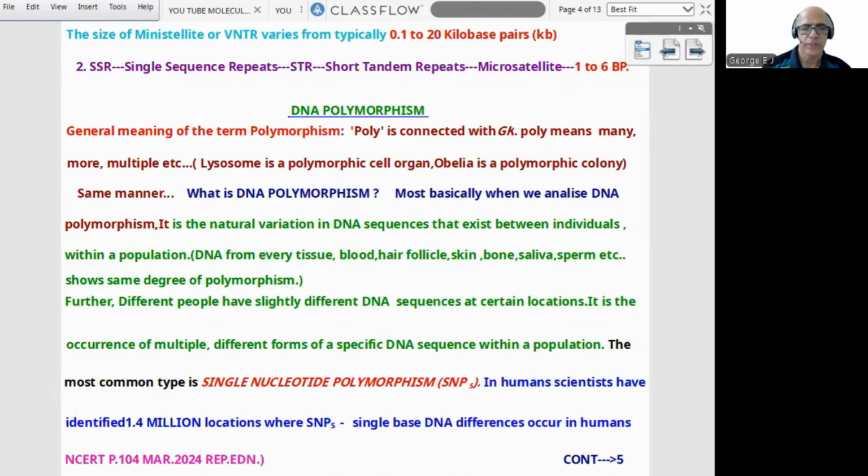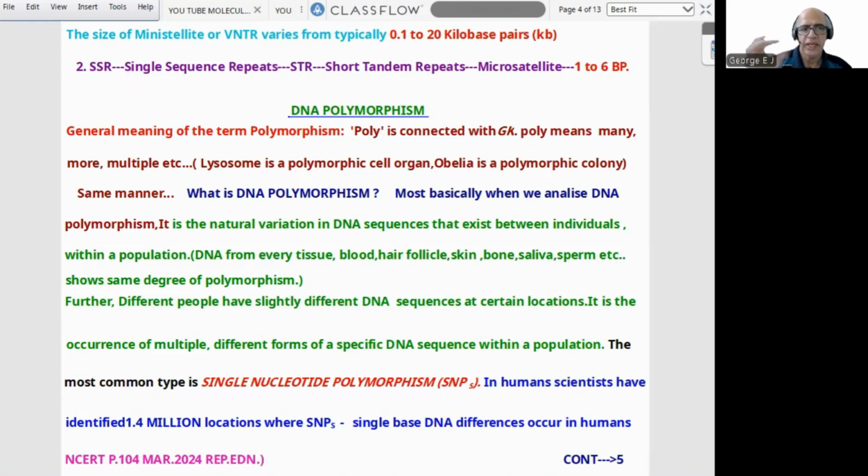DNA polymorphism. So when we discuss the term polymorphism, prefix is poly. Poly, many, we know even polymer. So poly is connected with the Greek language. Poly means many, more, multiple, etc. In the cell cycle, there is a cell organelle, lysosome, which is a polymorphic cell organelle. On the animal side, Obelia is a polymorphic colony. In the same manner, what is meant by DNA polymorphism? Because it's the basis of fingerprinting.